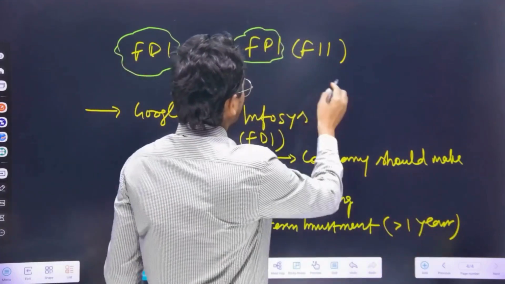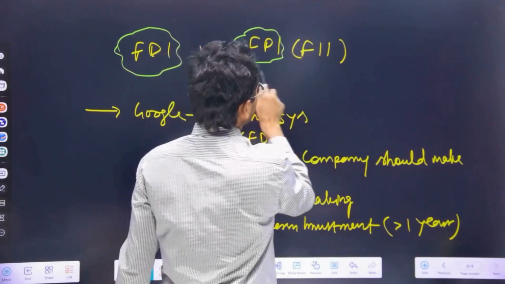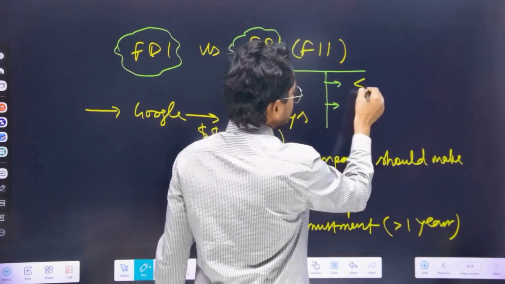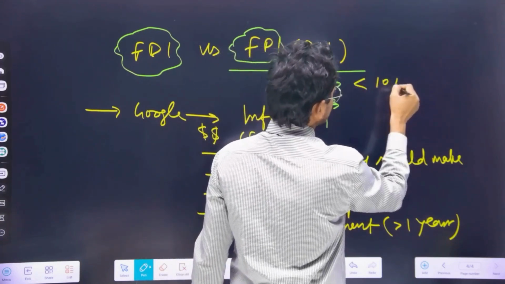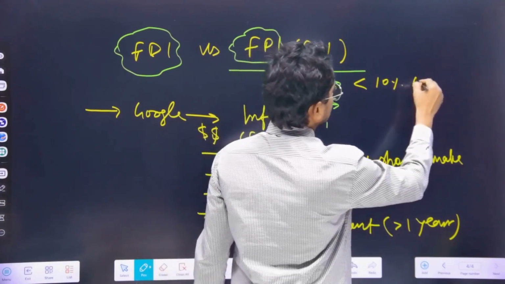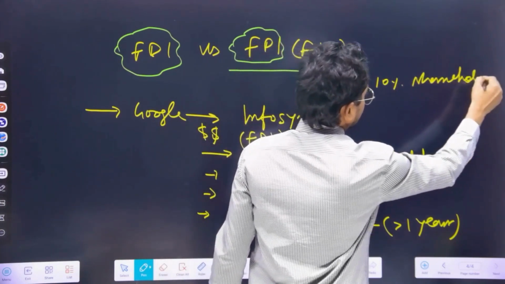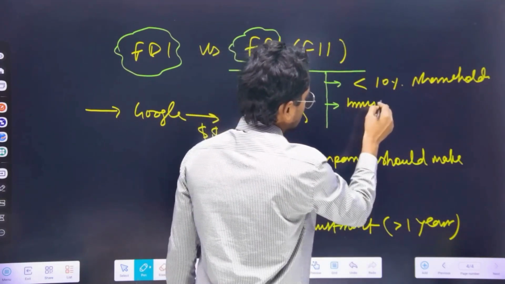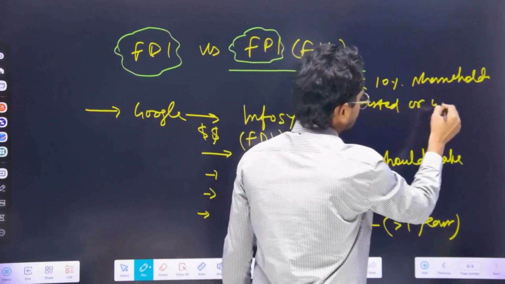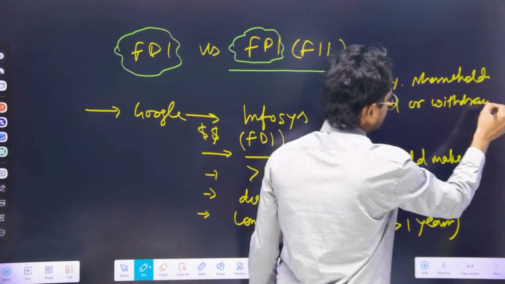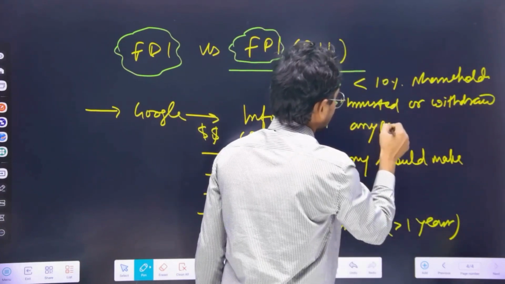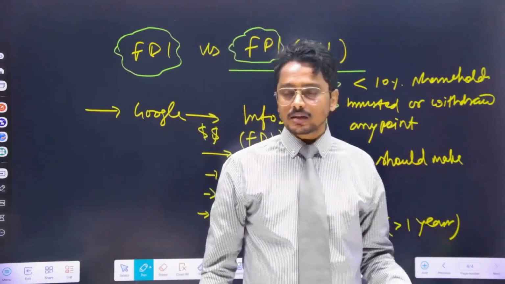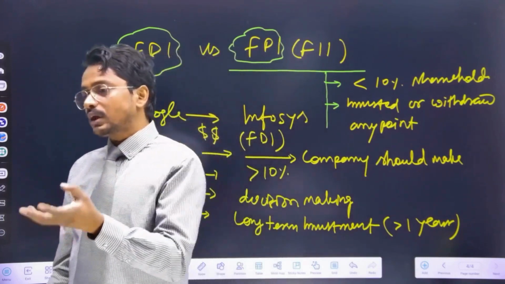When we say FPI, or foreign portfolio investment, or FII, how will it be categorized? It will be less than 10% shareholding. It can be invested or withdrawn at any point of time. It will focus not on the profit maximization of the company, but on rising prices of the equity shares.